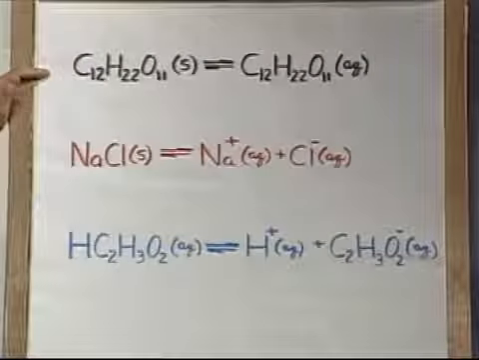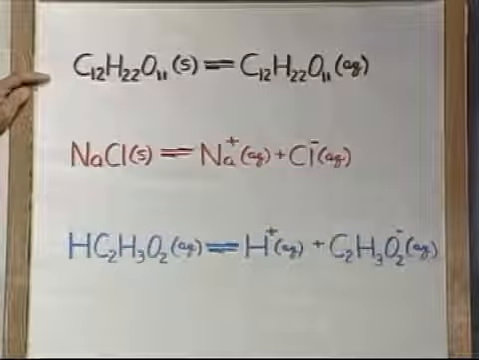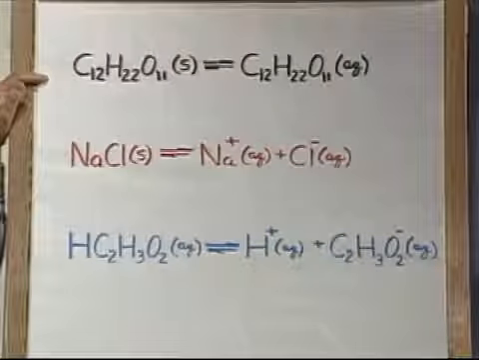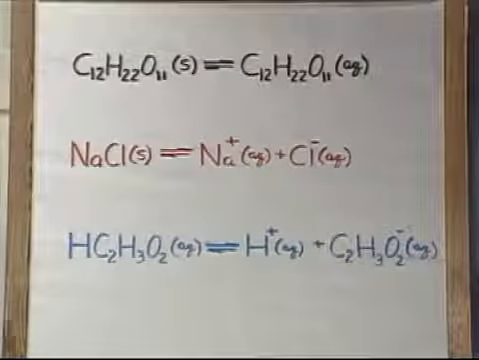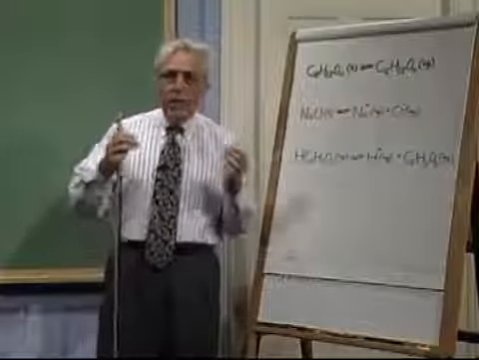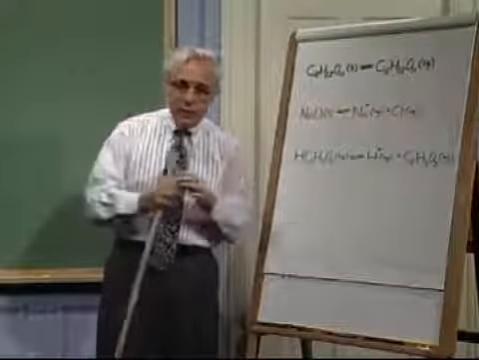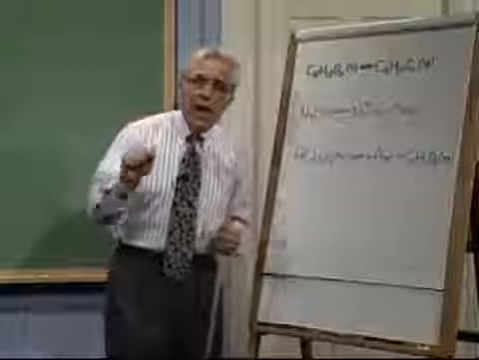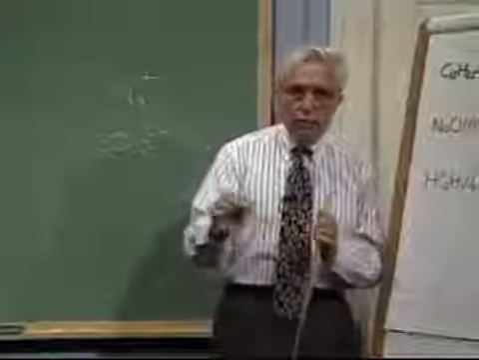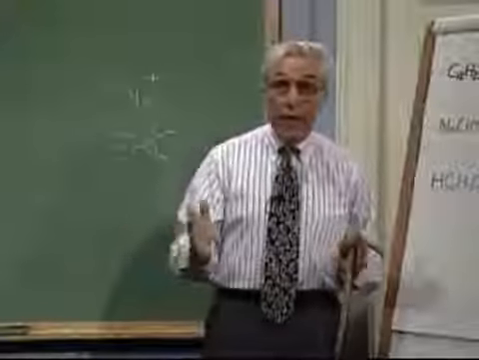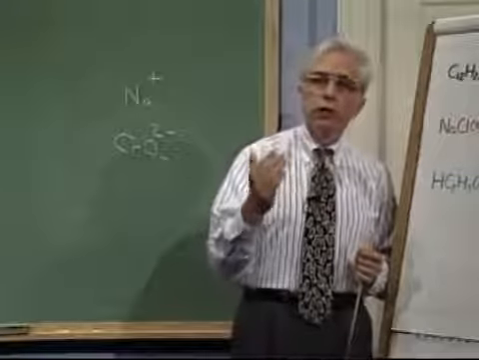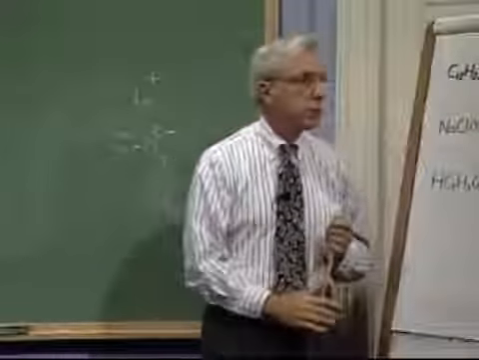Sucrose, common ordinary table sugar, C12H22O11, is classified as a non-electrolyte. And the reason it's classified as a non-electrolyte has to do with the following idea. Something will conduct electricity if it forms ions in solution. In an aqueous solution, you can't have electrons moving back and forth, so if there's going to be any conduction, it's going to have to be due to the movement of these charged ions.